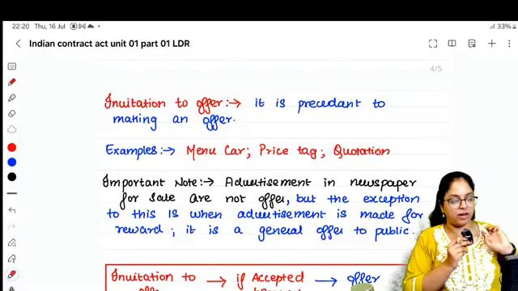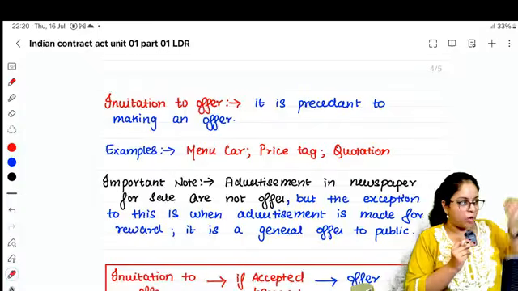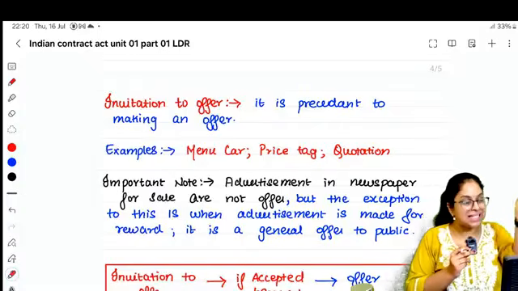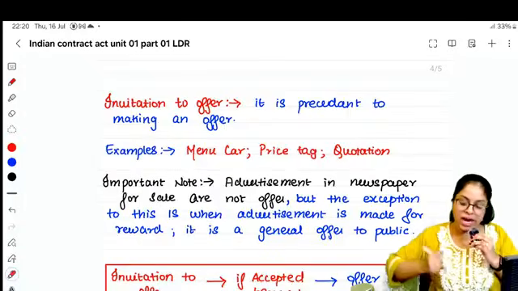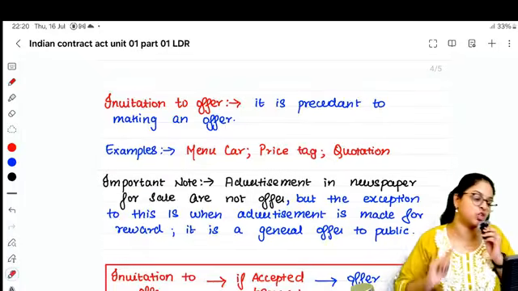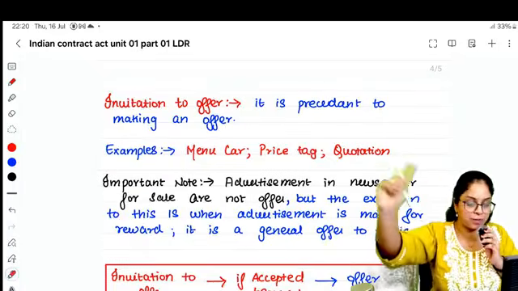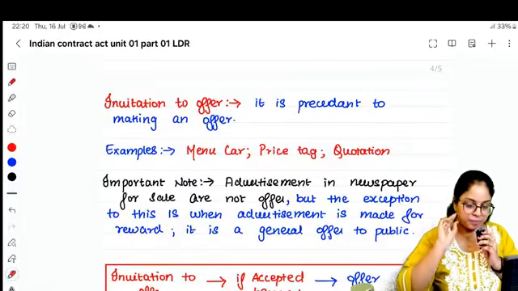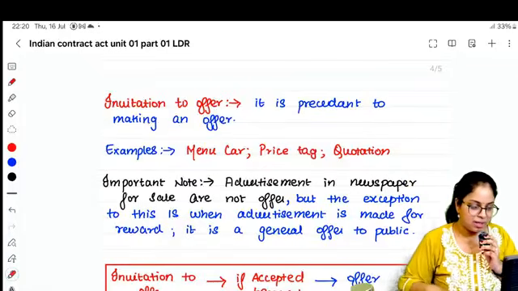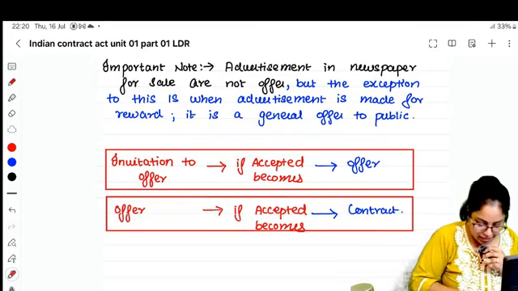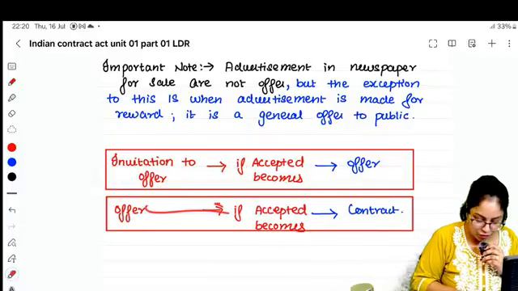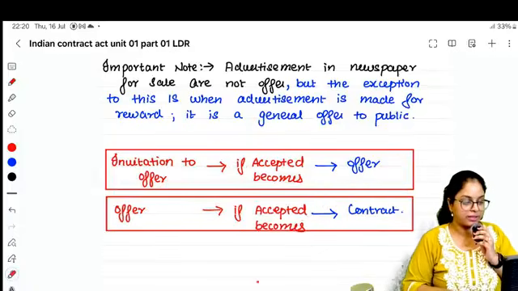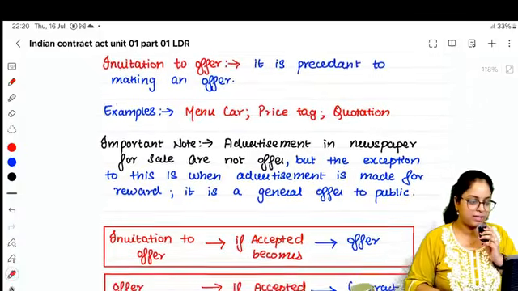Display of a product in the mall. Okay, menu card that you have, price tag that is there. These are all invitation to offer. When you go and actually bill it in the counter, that is the actual offer. An offer can be accepted or offer can be rejected. Is that clear, people? Just have a look at this. Invitation to offer will result in what? Offer. An offer will result in what? Contract. Is that clear? Absolutely clear, right?